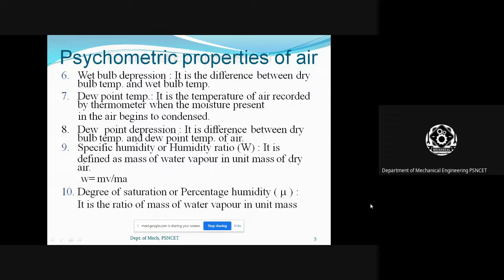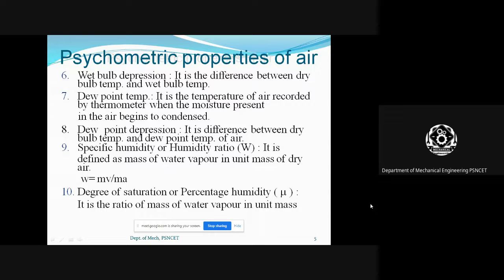Next, dew point depression. What do you mean by dew point depression? Dew point depression is nothing but the difference between the dry bulb temperature and the dew point temperature of air. So the difference between dry bulb temperature and dew point temperature is called the dew point depression.